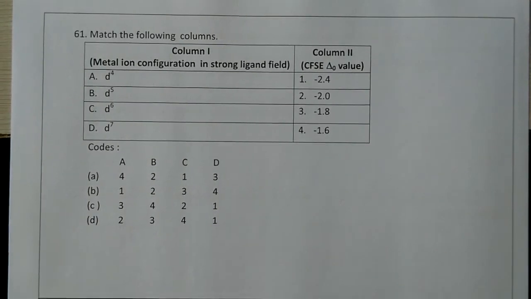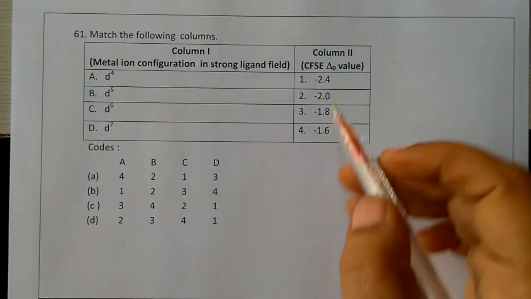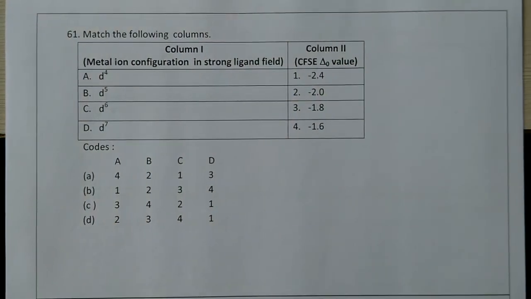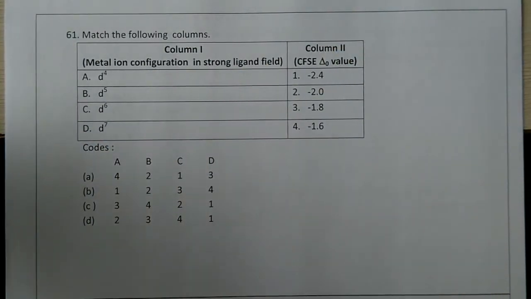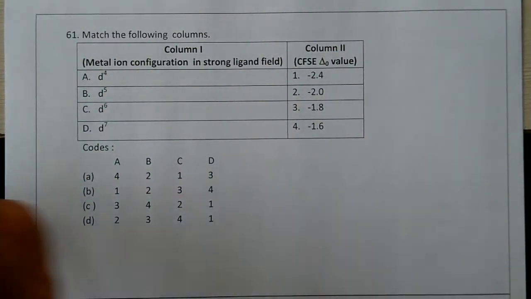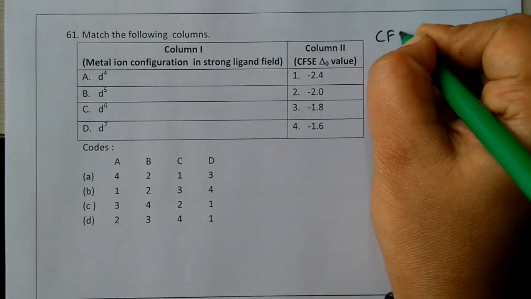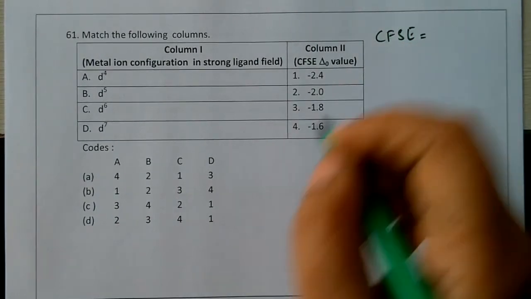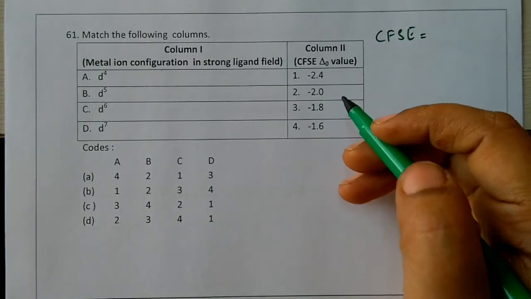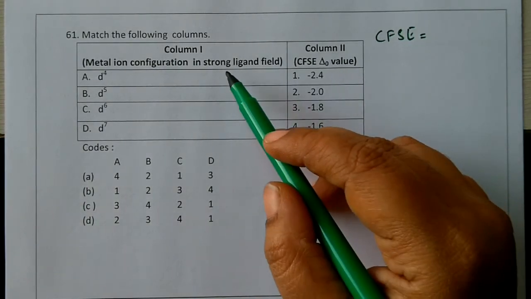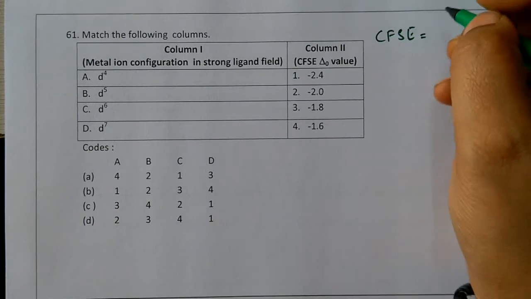Next one, match the following. It is given as CFSE values, and we need to identify the correct match here. For calculating CFSE, we have already discussed the formula. CFSE for an octahedral complex is given in terms of delta O. It is a strong field ligand situation.